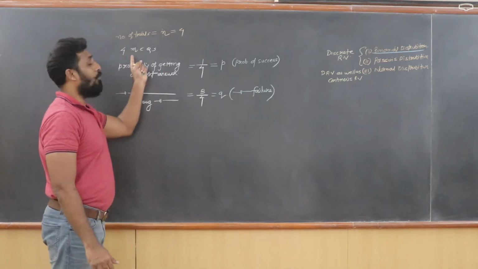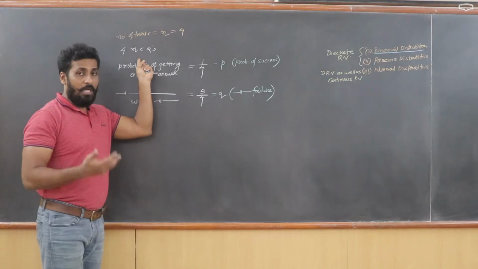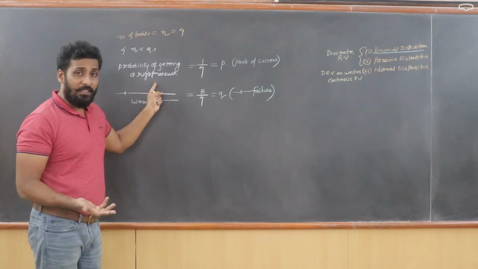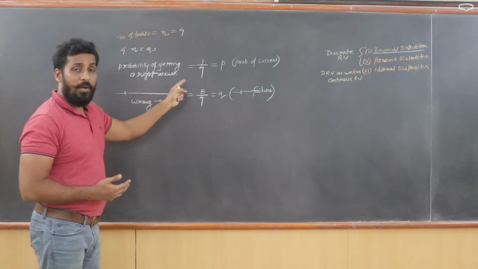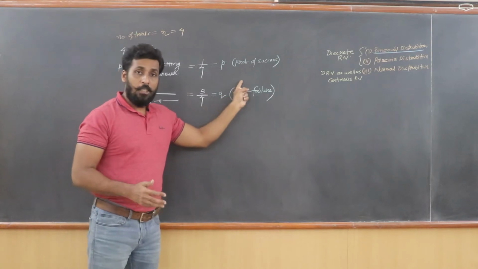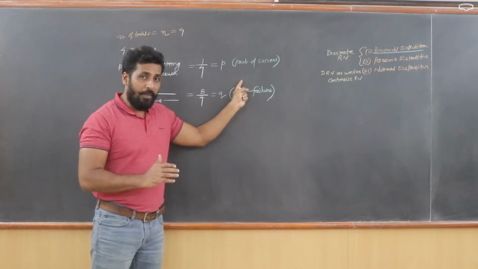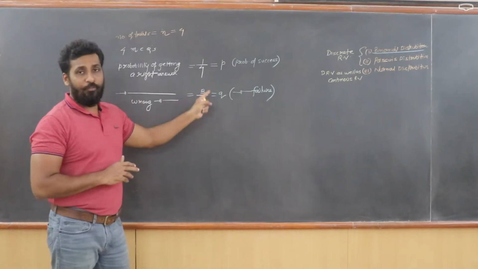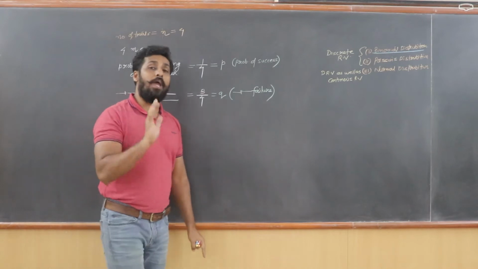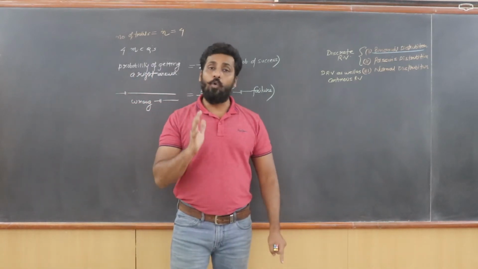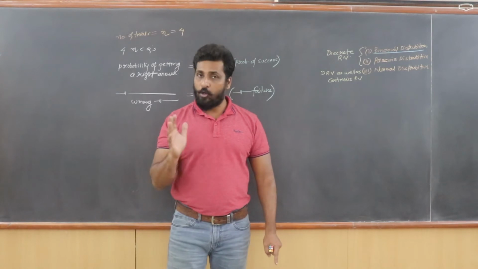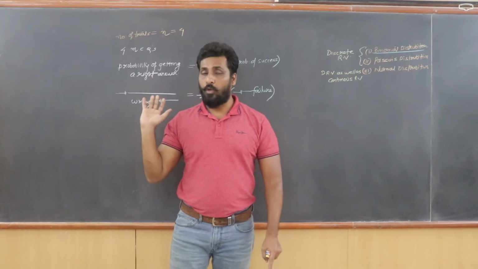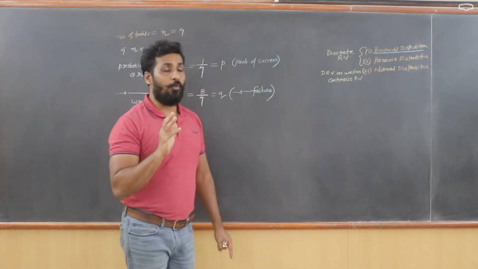As I had 4 MCQs, I'm going to attempt these 4 MCQs. I do not know the answers. Every MCQ has 4 options. So the probability of getting a right answer becomes 1 by 4. Getting a right answer is my success, so I'm going to call probability of success P. Getting a wrong answer becomes failure, so I'm going to call it Q. So if you observe, P plus Q is going to come 1. This is a very important statement, that whenever you are doing a question on Bernoulli's distribution or binomial distribution, P plus Q has to come 1. We will be proving it also a little bit ahead. So P plus Q is definitely going to become 1.